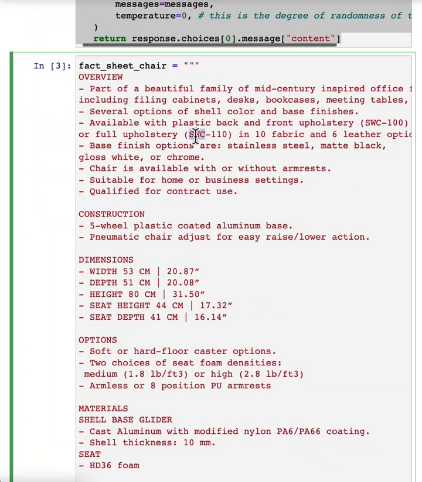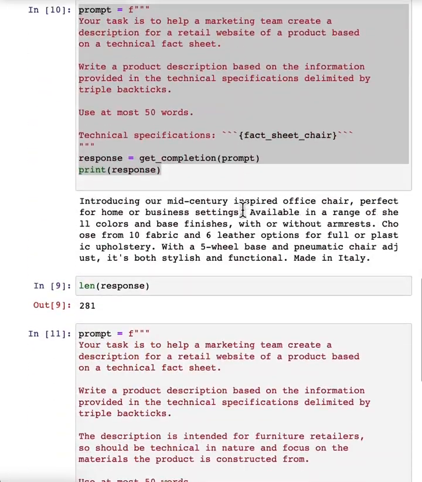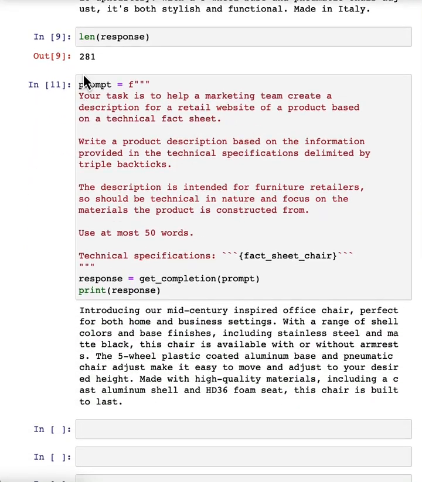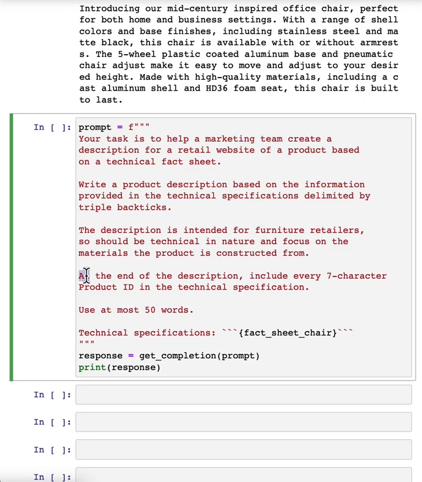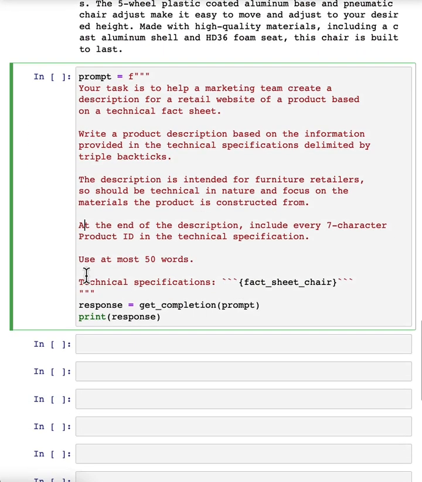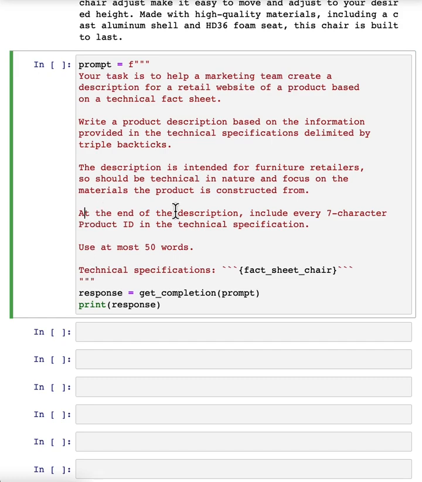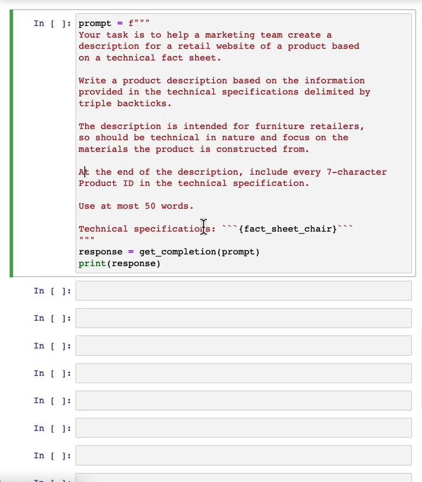So the 2 offerings of this chair, SWC110, SOC100. So maybe I can further improve this prompt. And to get it to give me the product IDs, I can add this instruction at the end of the description, include every 7-character product ID in the technical specification.